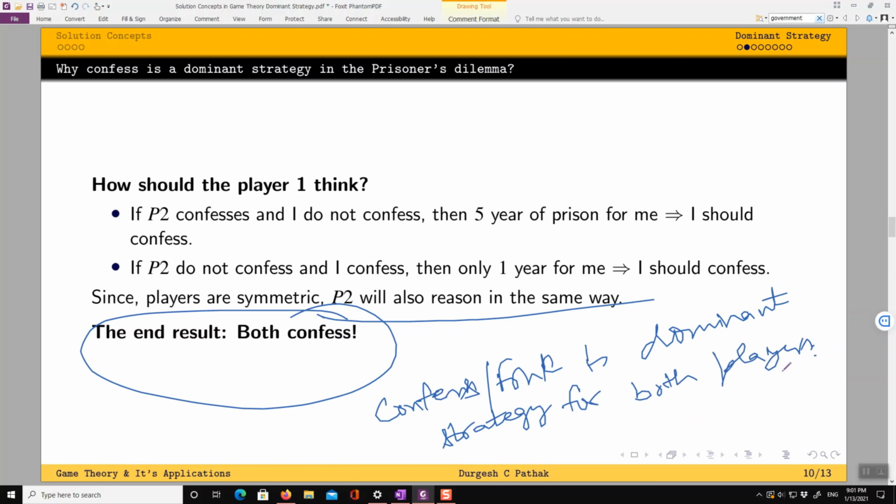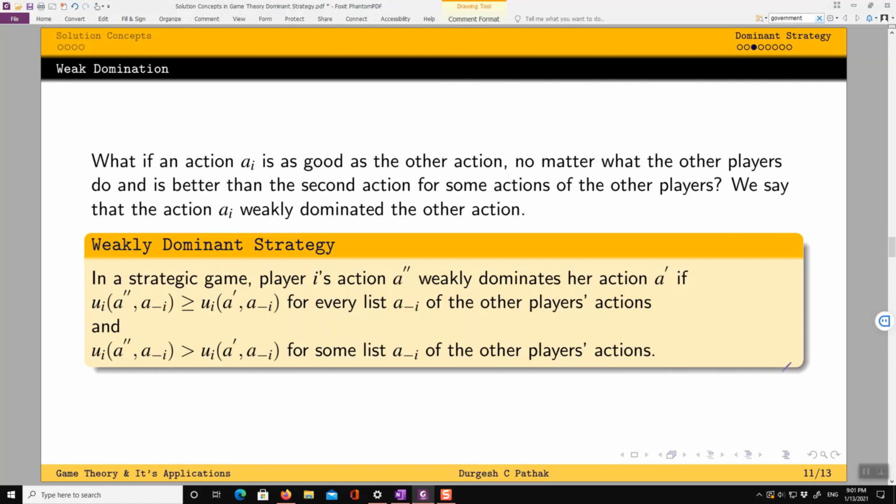Because players, when they have a dominant strategy, are going to play it, both will end up confessing. Fine. So now we said that there is something by the name of weak domination also. So what is weak domination?